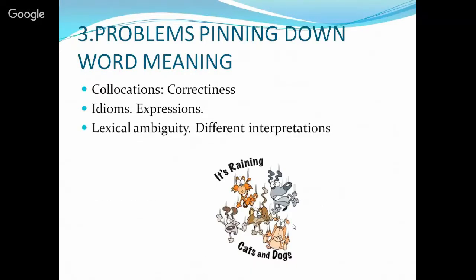Lexical ambiguity. When we talk about lexical ambiguity, we talk about different interpretations depending on the context and the order of the words, so we can understand different meanings. A good example of this is when I say, this book talks about mathematics.